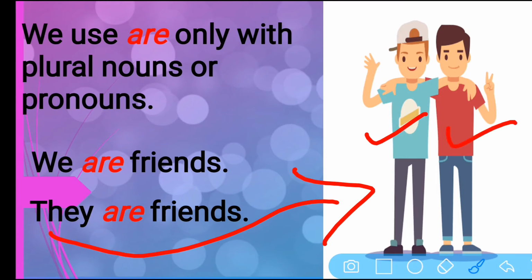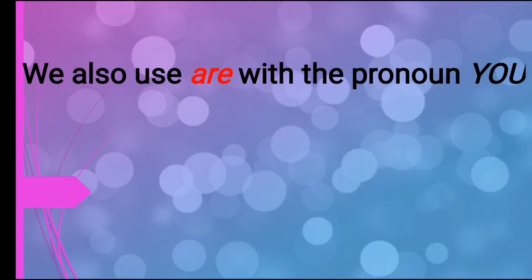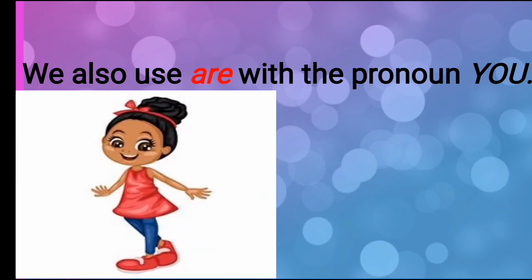Look, 1, 2. There's not only one. This is not singular. It's plural. So we use the word are. We are friends. They are friends. Do you see? Because they are plural, or there is more than one. That's why we use the word are. And the word are here is used only with we, they, and you. Okay, students? We also use are with the pronoun you.